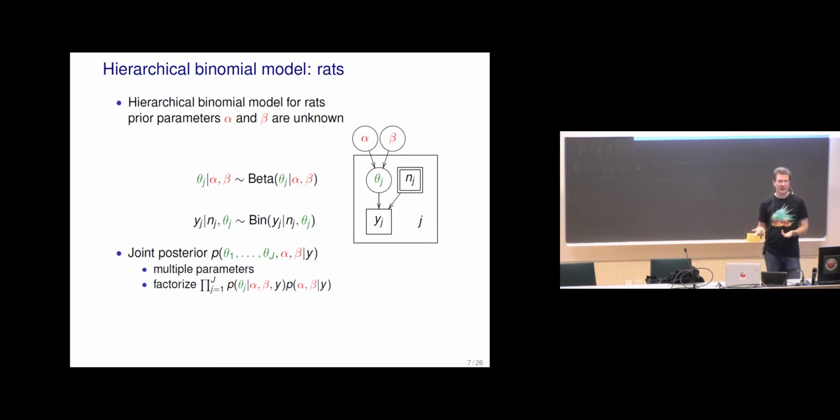We can factorize this. So given alpha and beta, theta j are independent, and then we have a prior for alpha and beta. And of course, this is actually missing also the product of likelihood terms for the posterior.